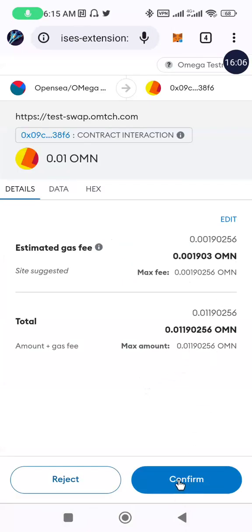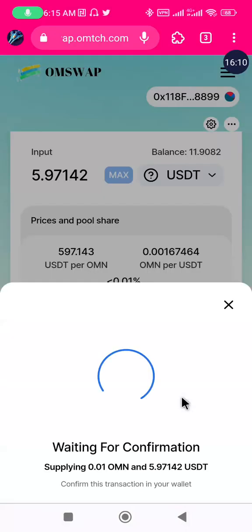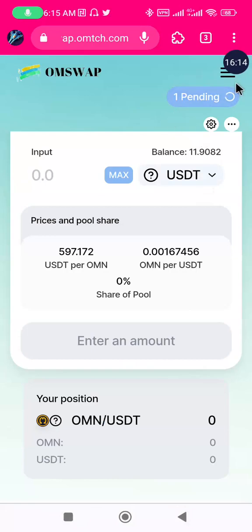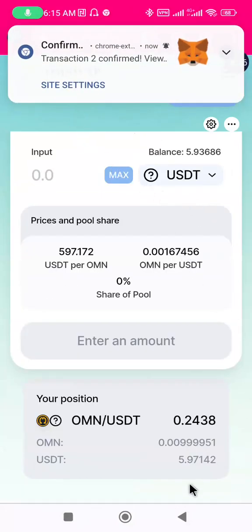So we are going to confirm the transaction now. Click the confirm button. So once it's submitted, we'll wait for it to be successful. Okay, it has been confirmed successfully.